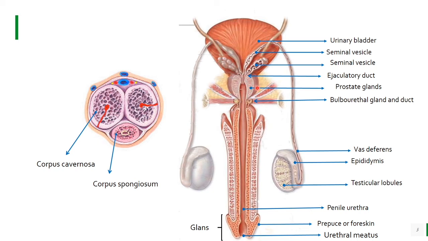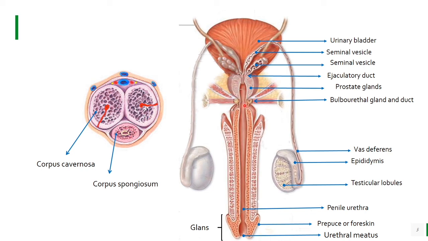The prostate gland is present at the base of the urinary bladder. This is the base of the urinary bladder, and here is the prostate gland. It is around the base of the seminal vesicle. It opens into the urethra by many ducts. The fluid secreted by this prostate gland contains citrate ions, phosphate ions, as well as calcium ions. These are for the nourishment of the sperm cells.